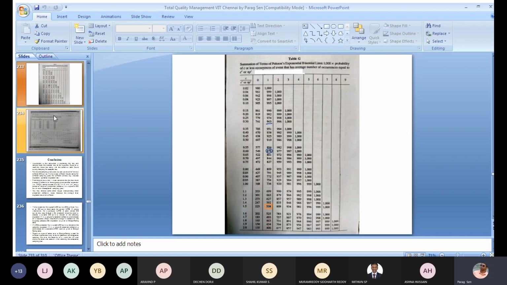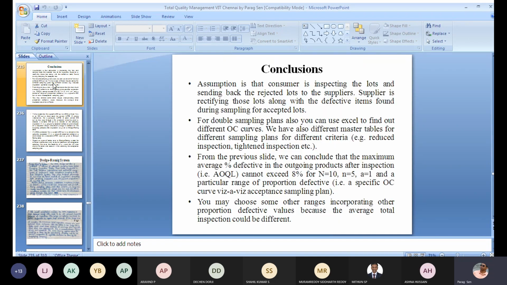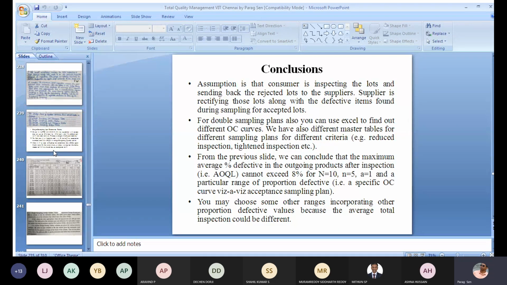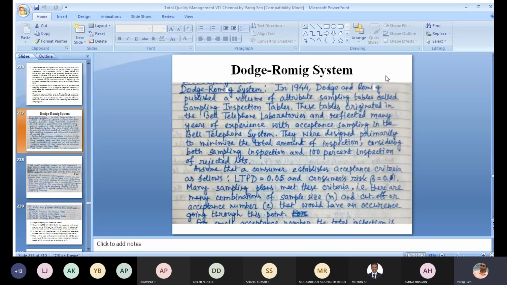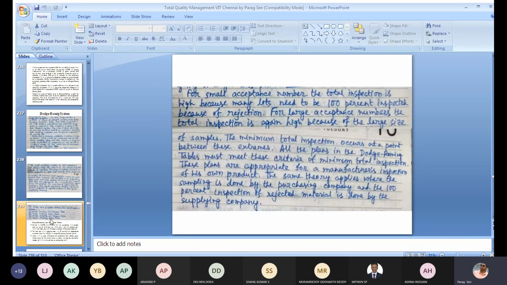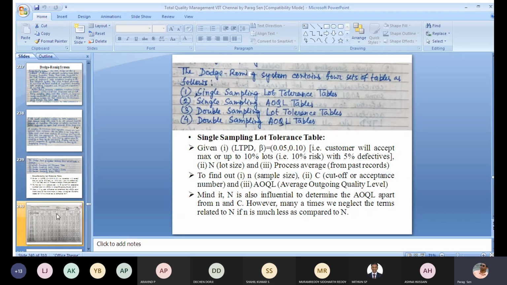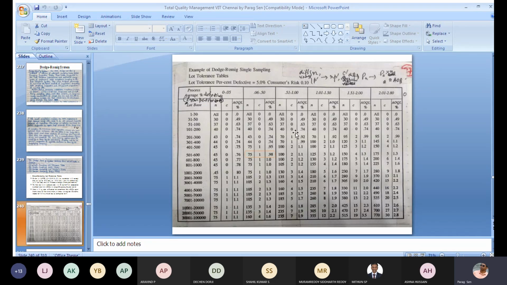So this is the thing that we have discussed so far, and there is also another topic called the Dodge Romig system. In the Dodge Romig system there are some tables. From those tables we can directly determine which particular sample size we should select and what should be the values of AOQL or LTPD.